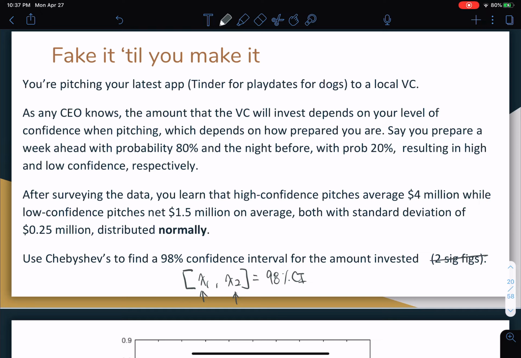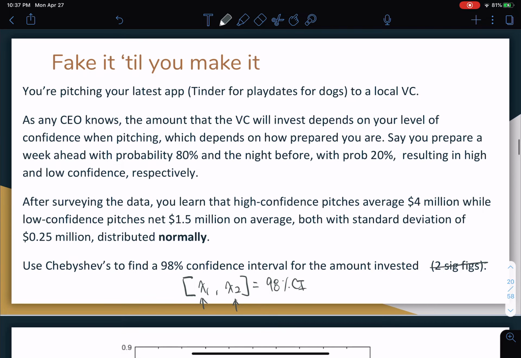We're 98% confident. It means that with probability of 98%, it's going to fall between x1 and x2. Now, that's not the most precise definition for confidence intervals, but it gets you pretty far. Okay, so between x1 and x2, we are 98% confident, there's probably 98% that our value actually falls in there.